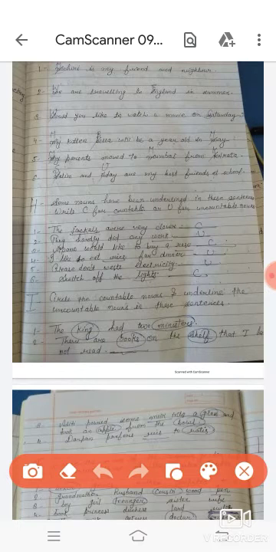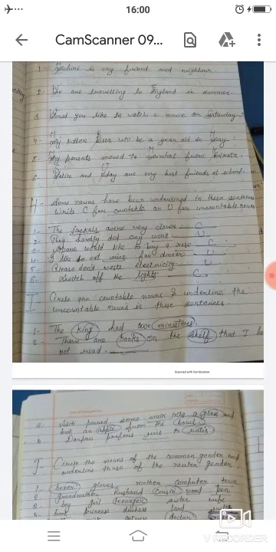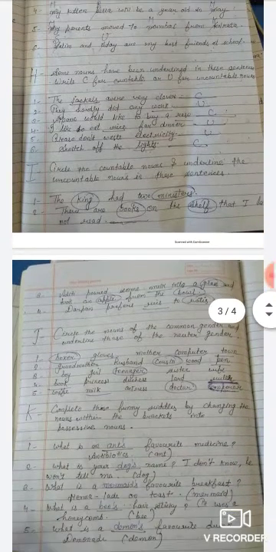Uncountable nouns are such nouns that cannot be counted. These nouns are called uncountable nouns, such as hair, rice, milk, etc. I hope this is clear to everyone. Now, let's move to question number I.